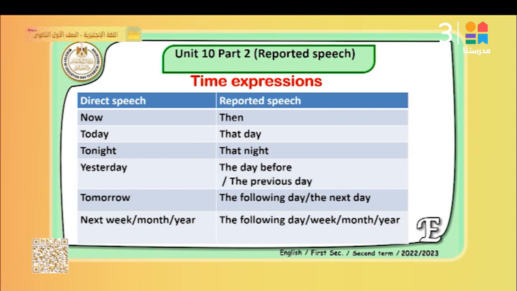So we don't only change the verb and the pronouns, but also we change the time expressions. Now will become then. Today will be that day. Tonight, that night. Yesterday, the day before or the previous day. Tomorrow, the following or the next day. Next week, next month, next year will be the following week, the following month, or the following year.